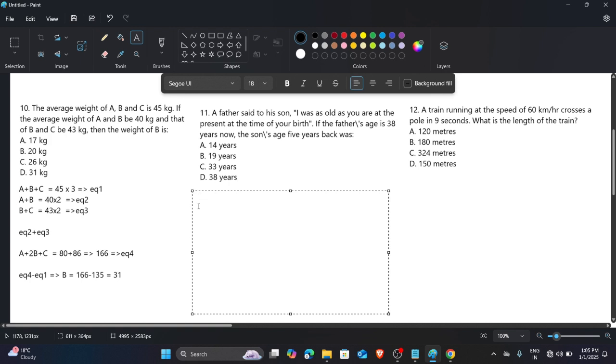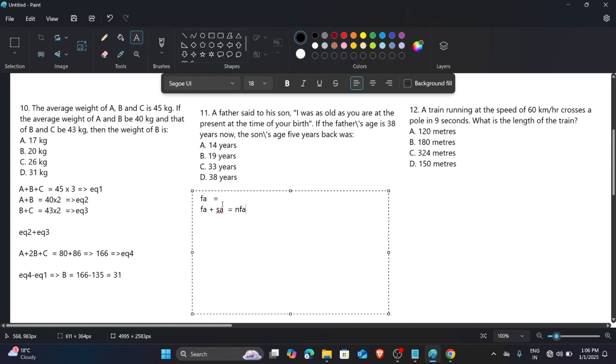So, first condition. Suppose the father's age is FA at the time when the son is born. At that time the son's age is zero. Now the father's age is the father's old age plus the son's age, equal to the father's new age.